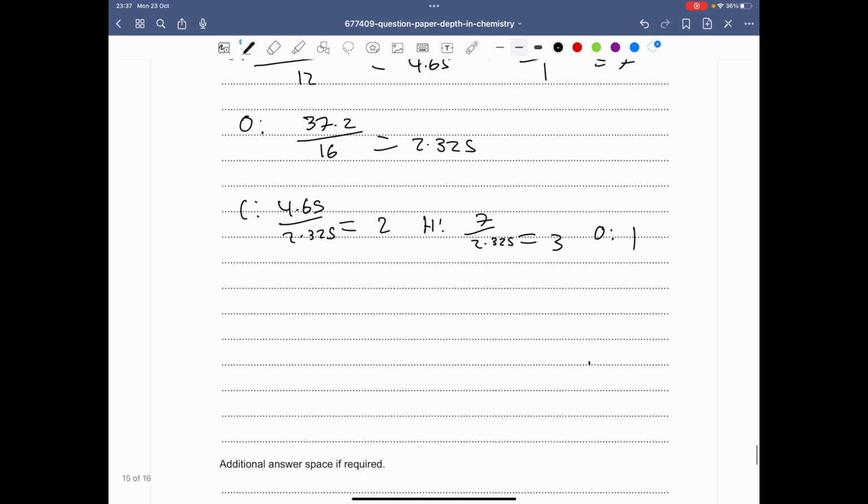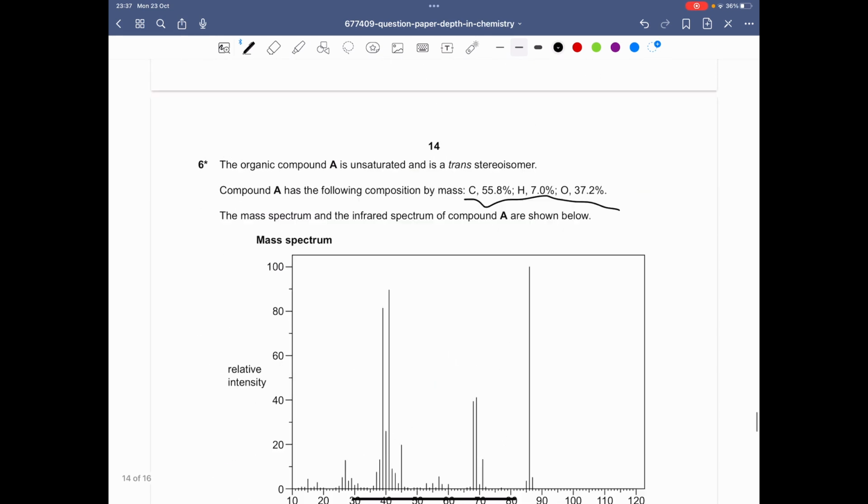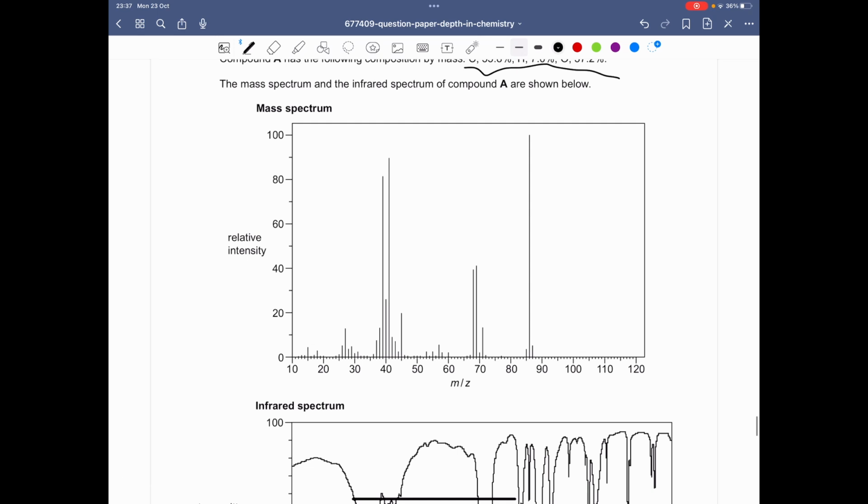So now we've got that, we know it's going to be C2H3O. Now let's work out the MR of this. So the MR of this is 24 plus 3 plus 16, 43. If you look at our mass spectrum, the highest peak, the peak with the strongest intensity towards the end is usually what the MR will be. So the one found here, which is 86, this would normally be the MR of the compound.